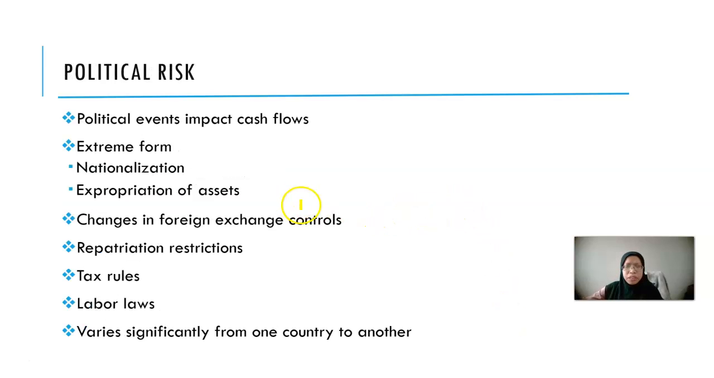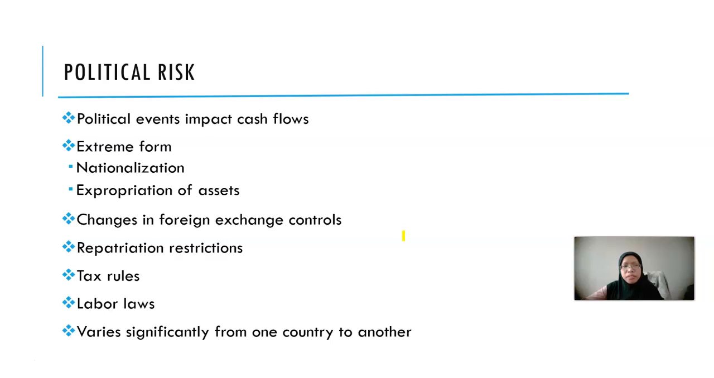So what is political risk? For example, the parent company is in Malaysia, so Malaysia is called the home country. Then we also have a subsidiary located in a foreign country, for example China, which we call the host country. So any political event that occurs in China will affect the cash flow of our subsidiary to the parent company.